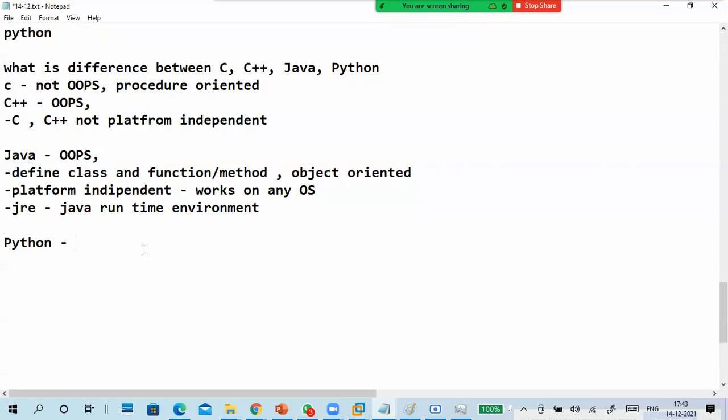Good. But what is Python? Python is procedure oriented and object oriented also. Functions, everything we can define.